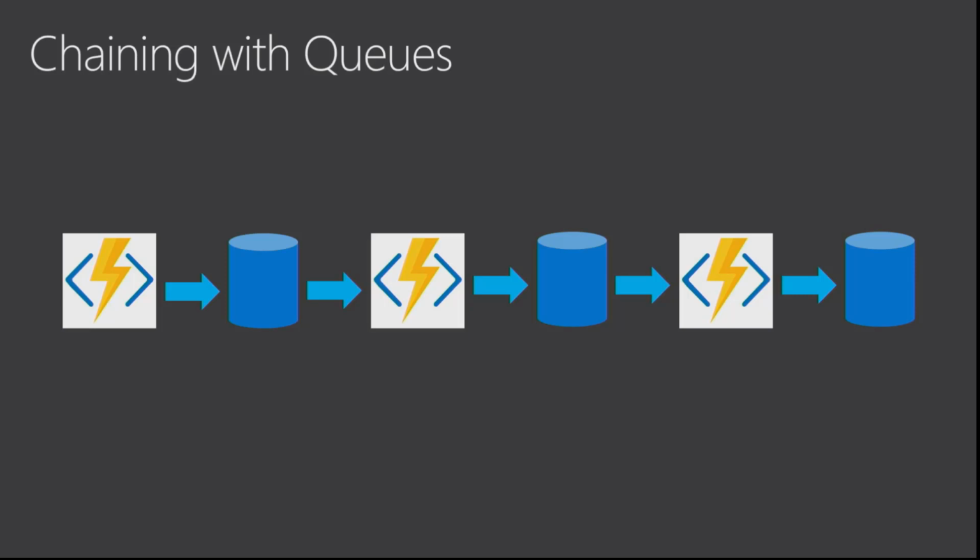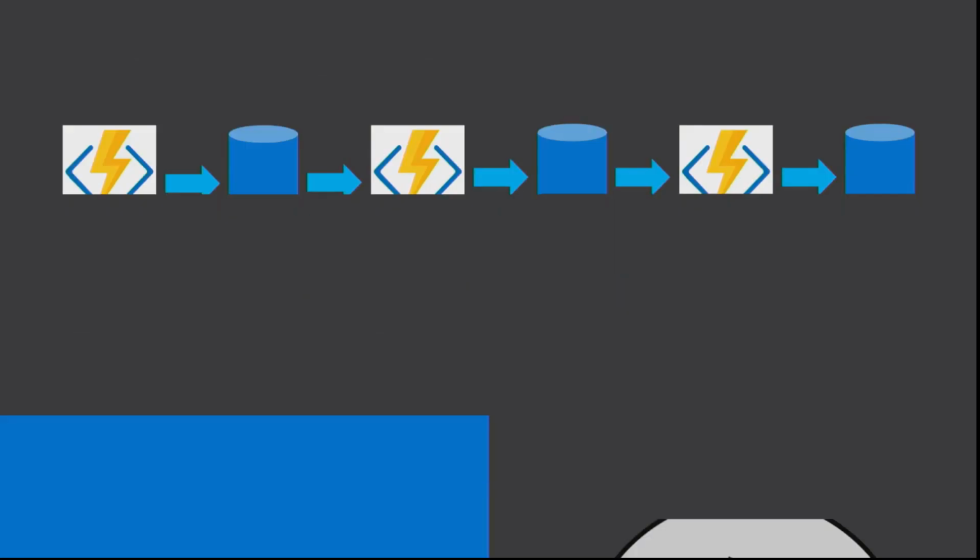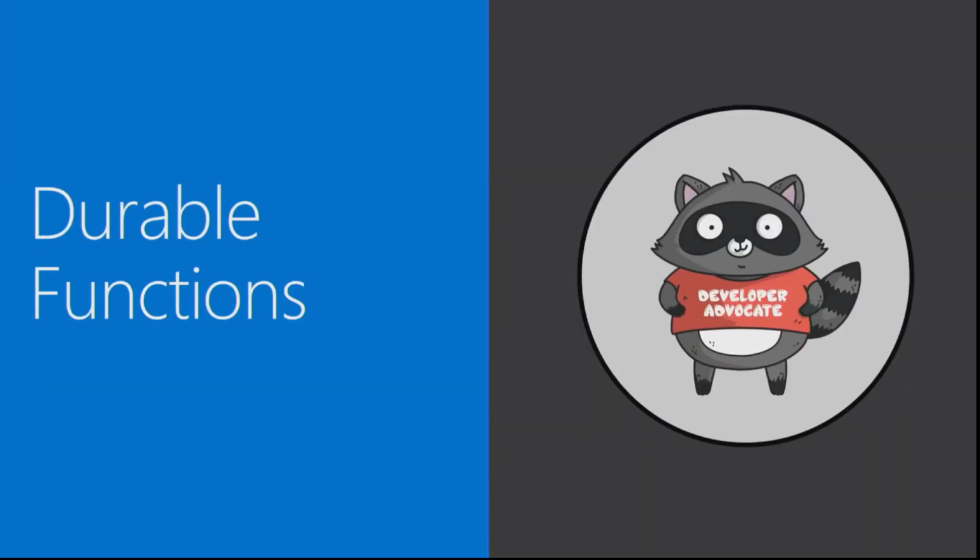I can look at the queue along its way, and I can see what messages don't get out of it or might end up in a dead letter queue at the end. We go, well, I know that particular one failed. I can go back to the original message. I can then pull that information out, fix the problems that I might have had within it, and deal with that problem going forward. So that's not too bad. And it turns out that this is pretty much what Durable Functions does for us.